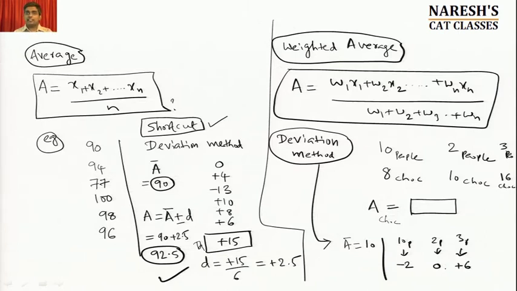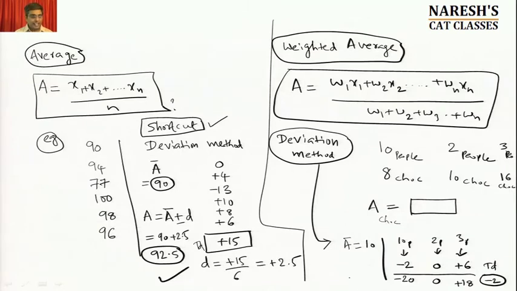Till this point the method is the same. The only difference is that earlier the deflections were added straightforwardly. You can't add them straightforwardly here because you have a weight component. What is the weight? Each person in the first group has a deflection of minus 2, so 10 people overall have a deflection of minus 20. 0 deflection into 2 people is 0. 3 people with a deflection of plus 6 will become plus 18. So the net deflection, adding all these, is minus 20 plus 18, which is minus 2.